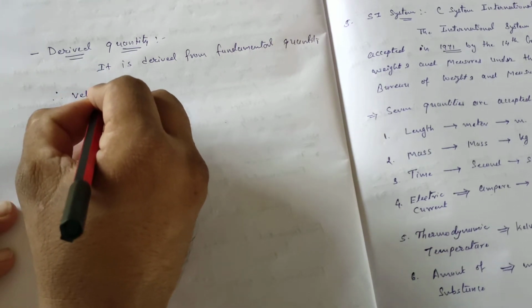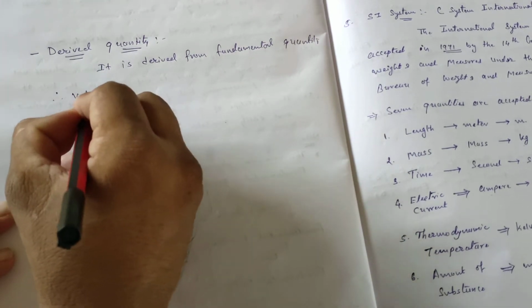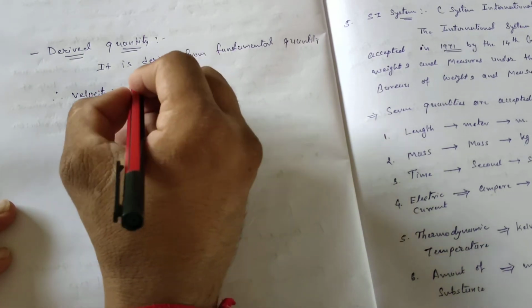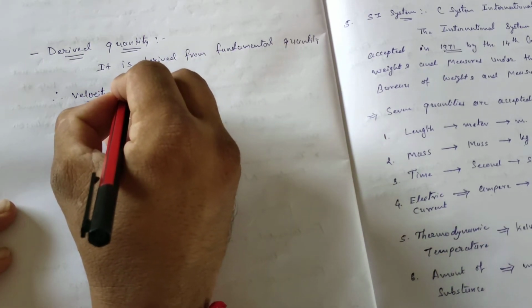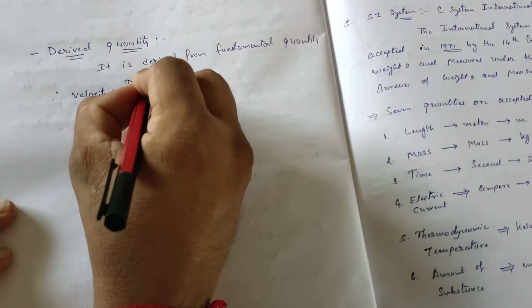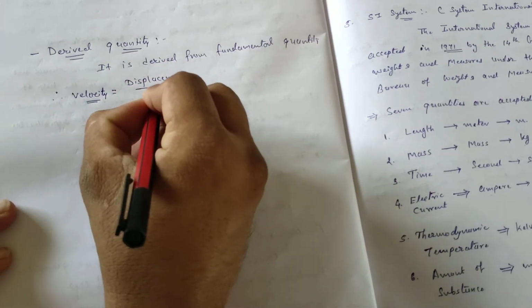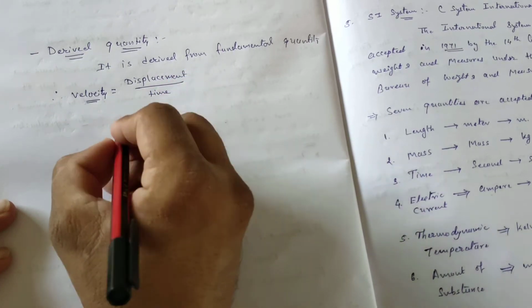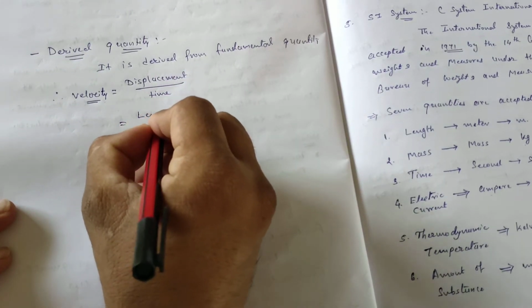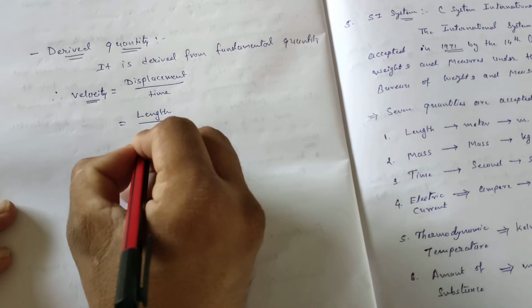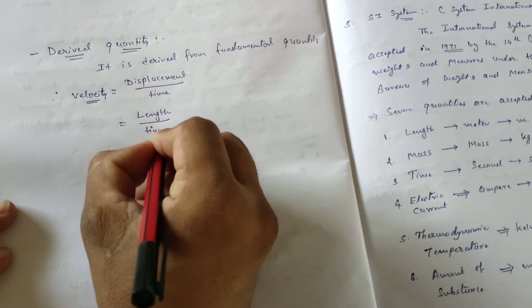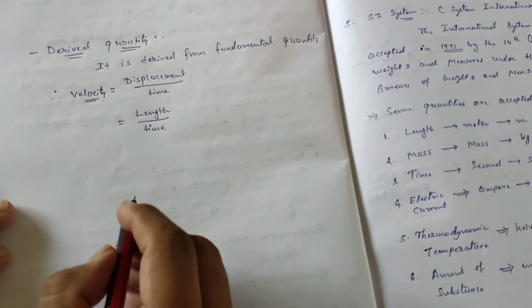Up till now you know regarding velocity. Velocity stands for displacement upon time. Displacement is nothing but one type of length, and time we already considered as a basic quantity.